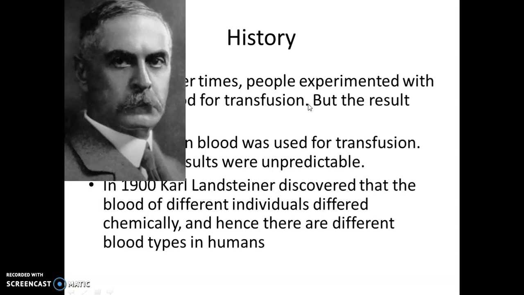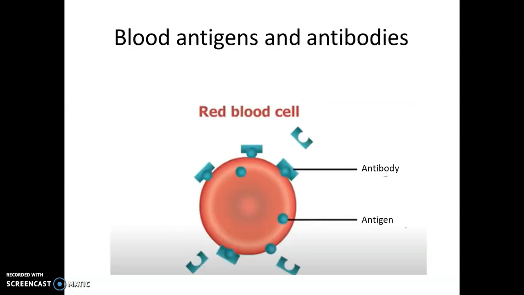He discovered that the blood of different individuals differed chemically, and hence there are different blood types in human beings. Karl Landsteiner discovered that on the surface of the RBC plasma membrane, an antigen is present, and the blood group of the person is determined by the type of the antigen present on the surface of the RBC plasma membrane. And the plasma, that is the liquid part of the blood, has the antibodies. Here you can see the antigen on the surface of the plasma membrane and the antibody present in the plasma.